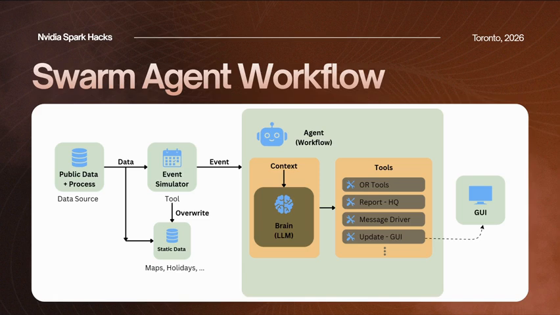For this specific demo, we use a simulator, which will be simulating different types of mock events. However, in a real-life scenario, we will be using real-life data and real-life scenarios that will be fed directly into the agent as context. Inside the workflow, the brain is a reasoning layer. It takes the event plus the context, decides what action is needed, and then calls the right tools. OR tools handle the route and fleet optimization, Report HQ escalates the uncertain or high-risk cases, Message driver communicates instructions, and Update GUI pushes the decision back to the operational interface.